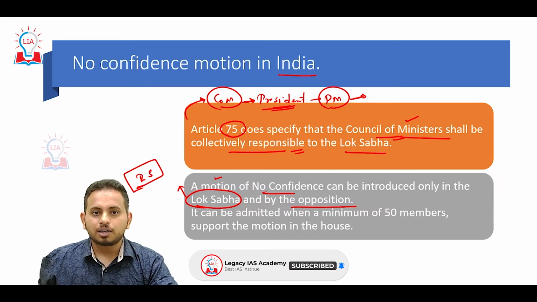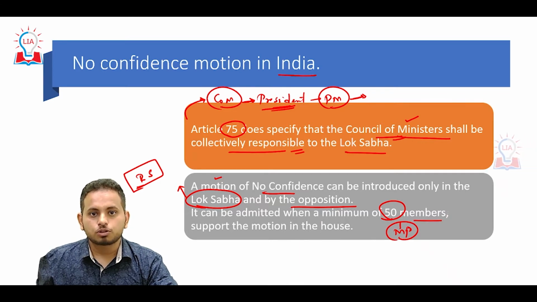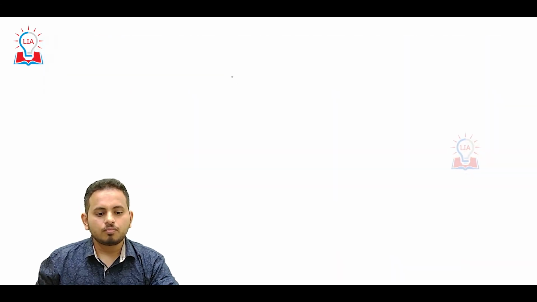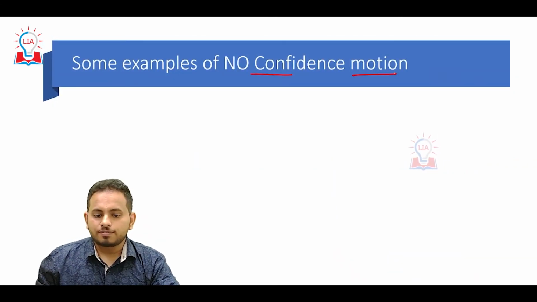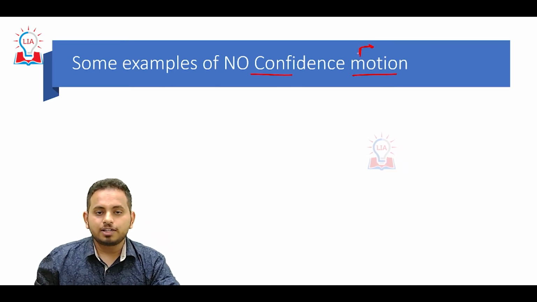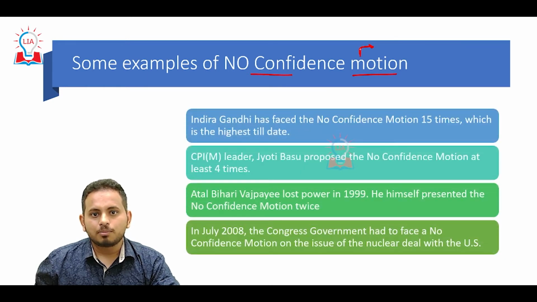It can be admitted when a minimum of 50 members of parliament, that is MPs, approve or sign it. Only then will the motion of no confidence be considered in the House. Let's see some examples of no confidence motions, and how famous politicians and governments were toppled because of them.